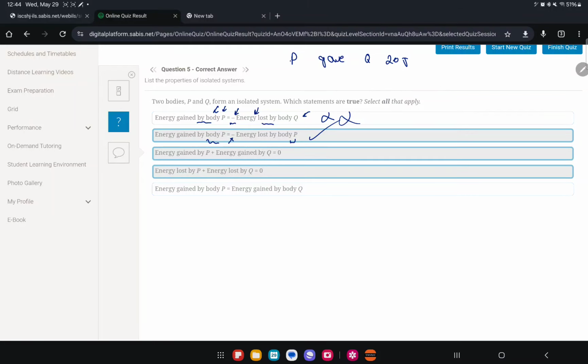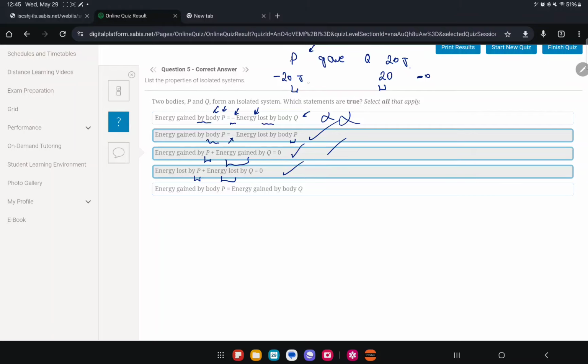The energy gained by body P plus the energy gained by Q equals 0. Okay, if P is giving Q 20, so P gained negative 20 and Q gained 20. Add this and this and you get 0. That's correct.